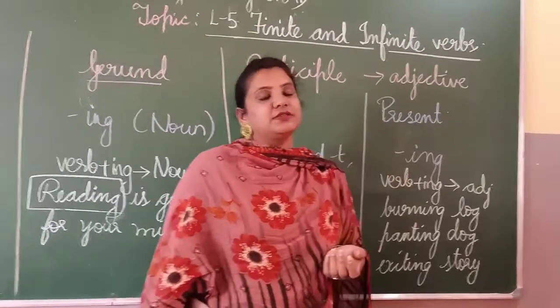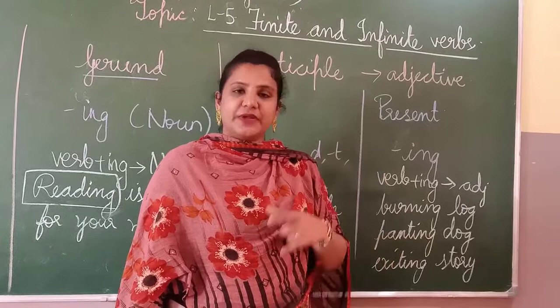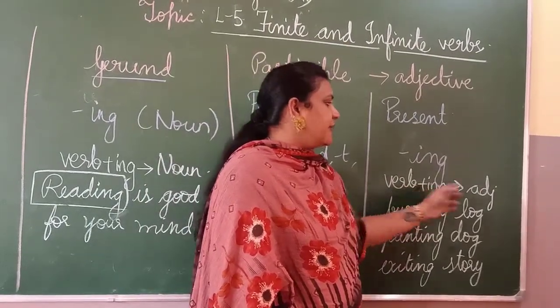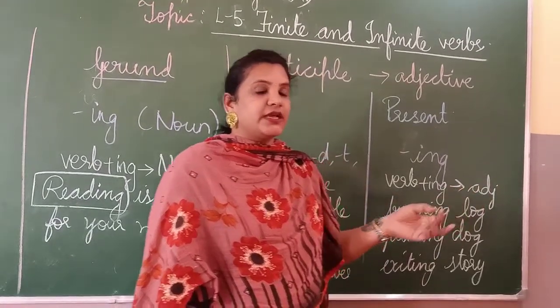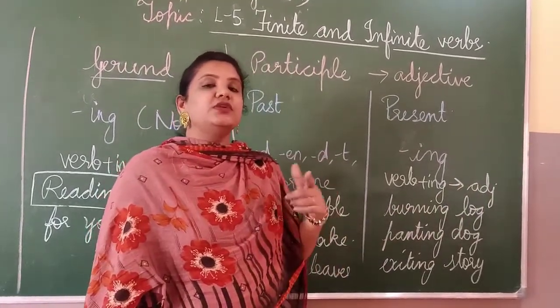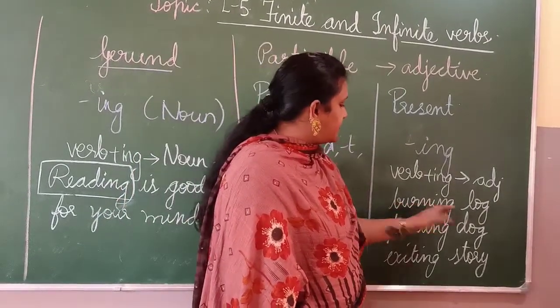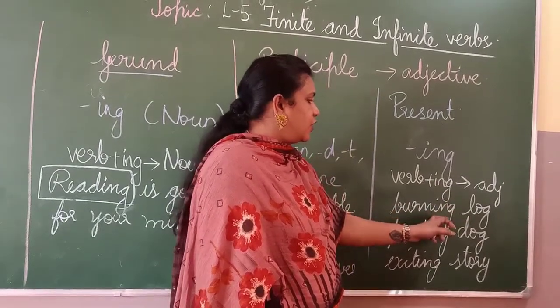What is present tense? Your ing form of your verb is called your present tense, right? So when you add ing to your verb, it also has to act as an adjective. Adjective is what again? Adjective means it has to describe your noun. Correct? So burn, see, burn is your verb, right? And you are adding ing to the verb.